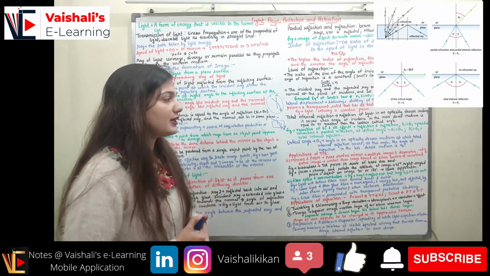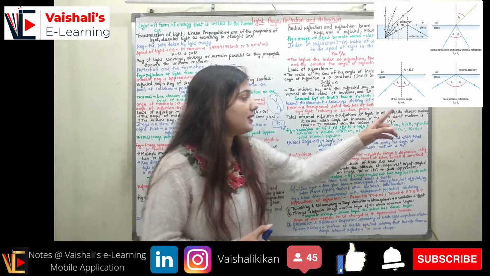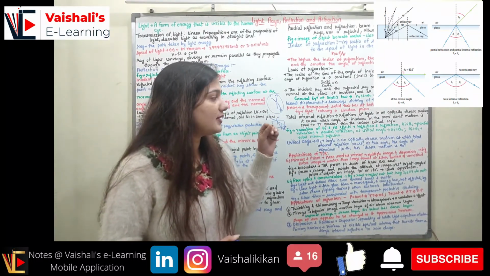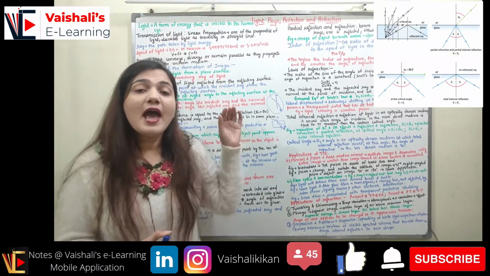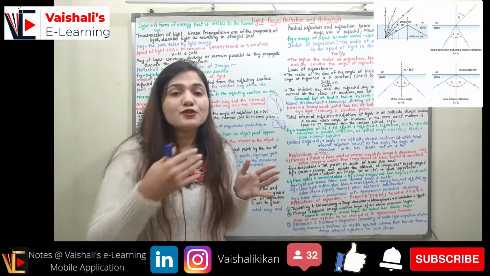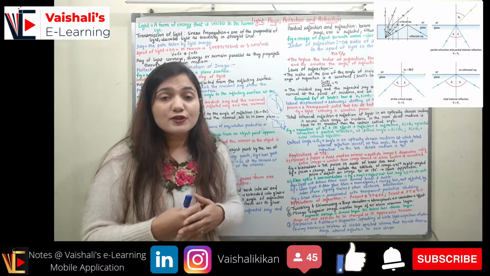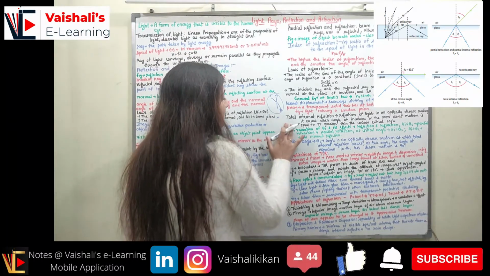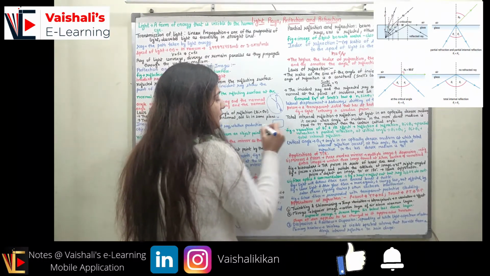Coming to the phenomenon of total internal reflection. Total internal reflection is the reflection of light in an optically denser medium. It occurs when the angle of incidence in the denser medium is equal to or greater than a certain critical angle. Sometimes you must have seen in the glass that you can see the reflection of the outside. This happens when we have a glass and we are sending the light. If you are observing the light from a certain angle, so this is the glass, right? Light is coming over here.